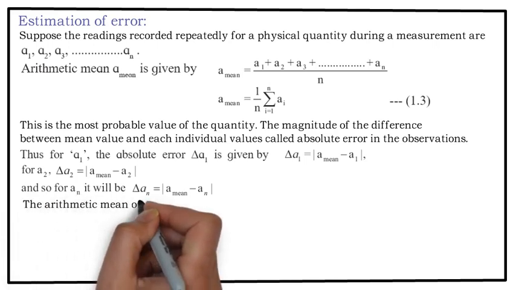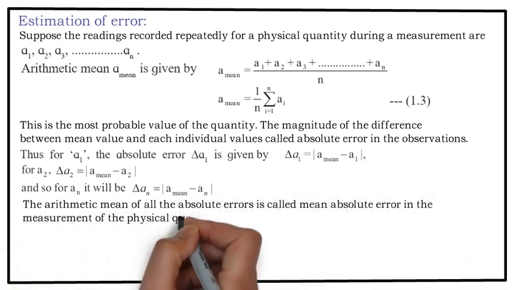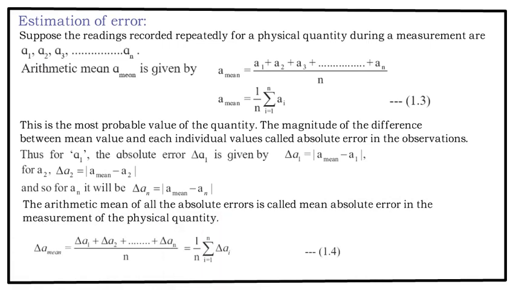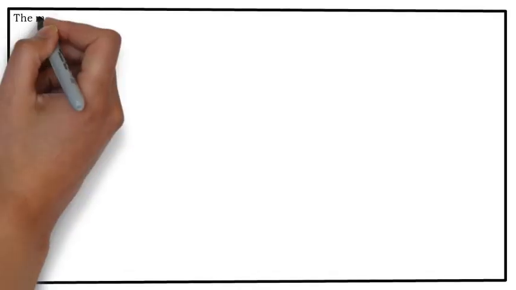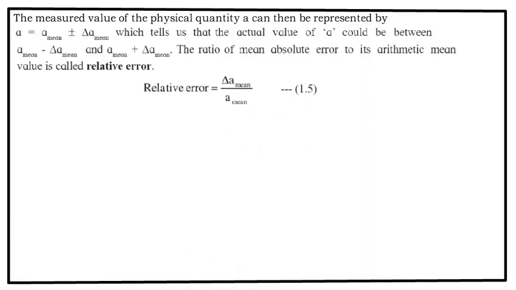The arithmetic mean of all the absolute errors is called mean absolute error in the measurement of the physical quantity. Delta A mean is equal to take average of all the absolute errors present, that is delta A1 plus delta A2 till delta An upon n. So that is equal to 1 by n summation i going from 1 to n delta Ai. The measured value of the physical quantity can be represented by A is equal to A mean plus minus delta A mean, which tells us that the actual value of A could be between A mean minus delta A mean and A mean plus delta A mean.